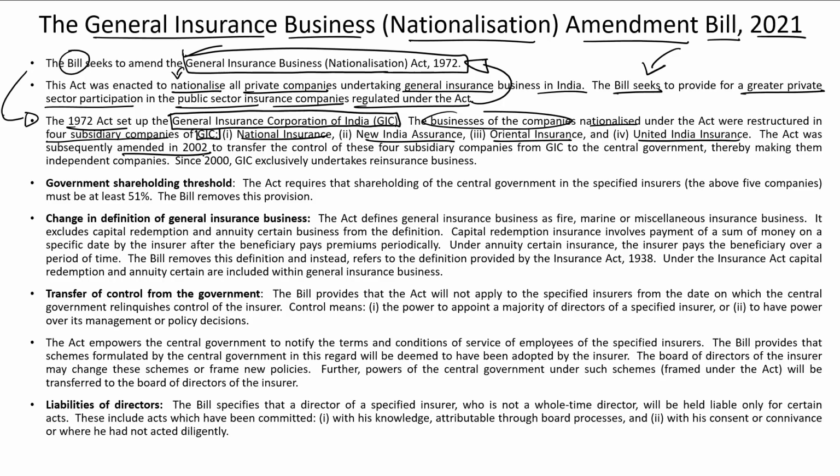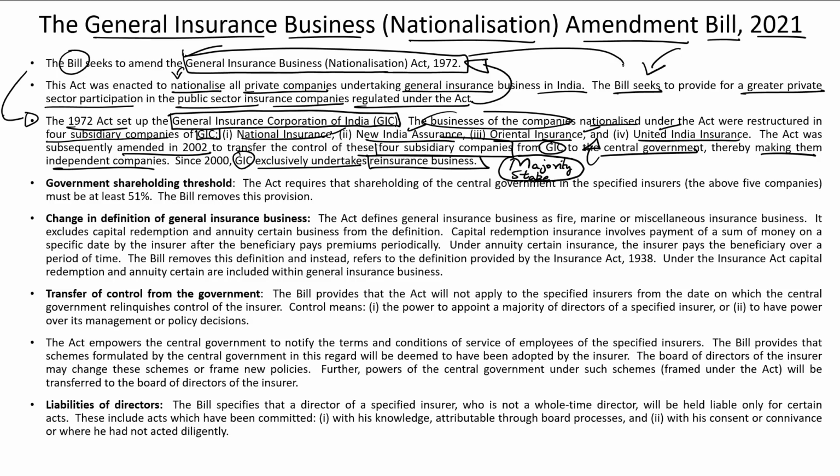The act was later amended in 2002 to transfer the control of these 4 subsidiary companies from the GIC back to the central government. Therefore, these subsidiaries became independent companies, and since 2000, the GIC exclusively undertook only reinsurance business. So in these 4 general insurance companies, the government continued to have a majority stake, because under the 1972 law, the government was mandated to maintain a majority stake with a minimum shareholding of 51% in these general insurance companies.